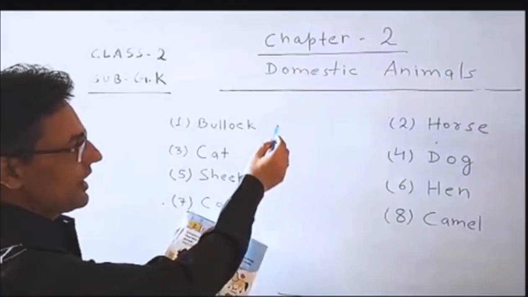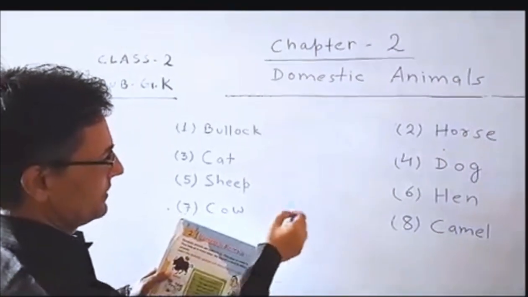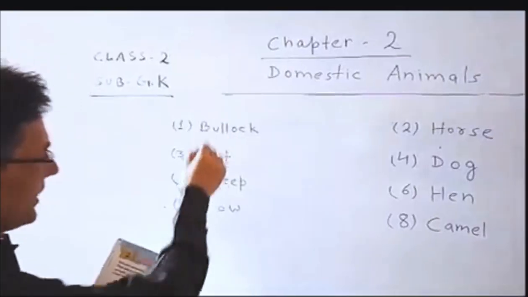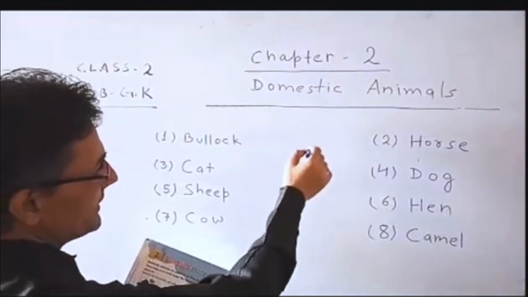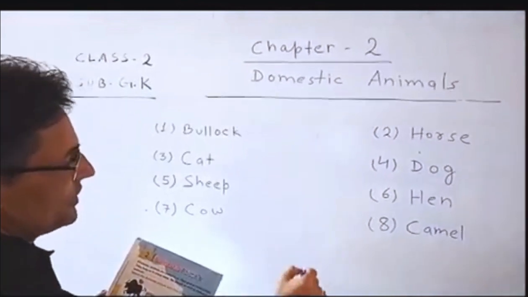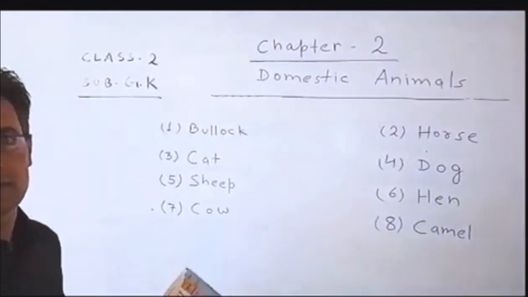Okay, you should write here. First of all, write the names of the animals and what they give us. Here we should write the descriptions.